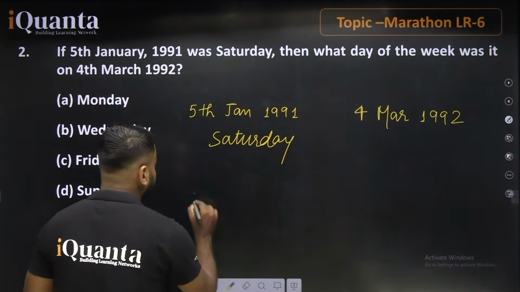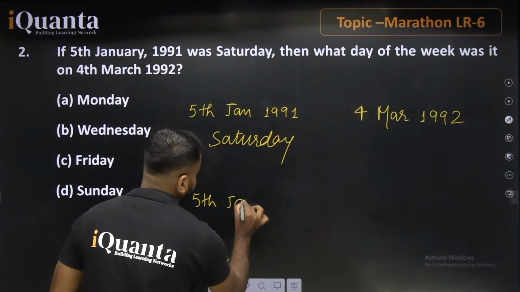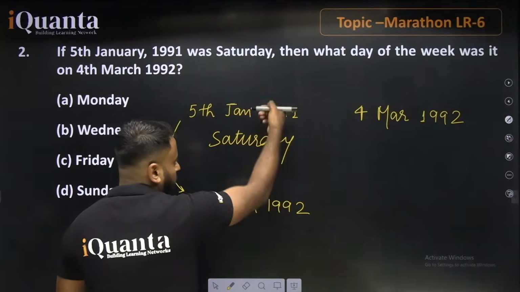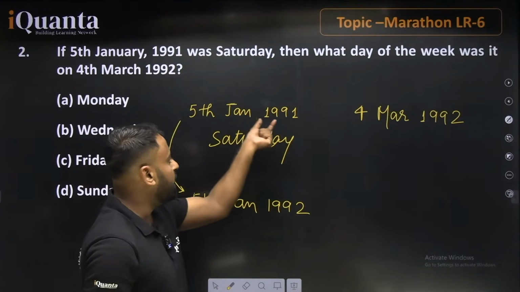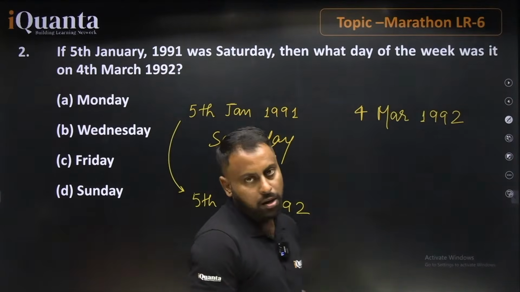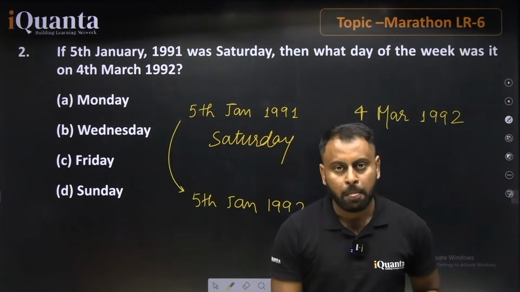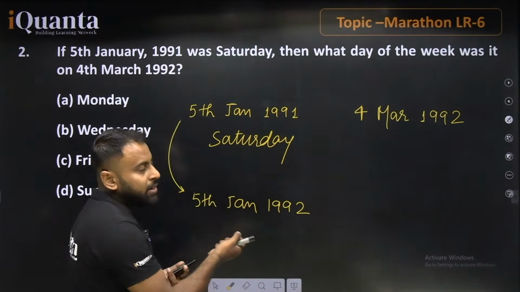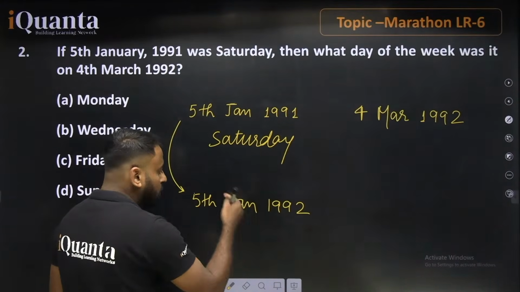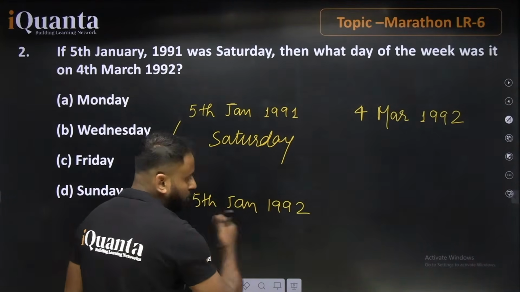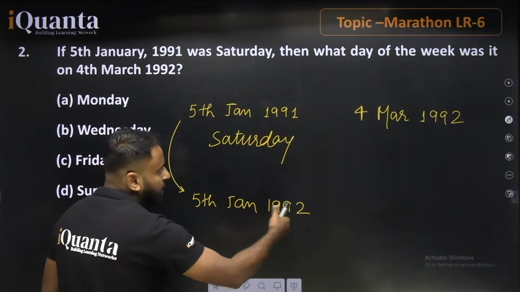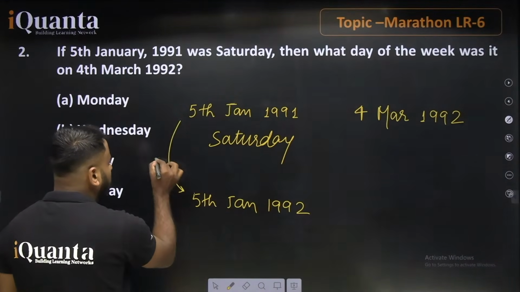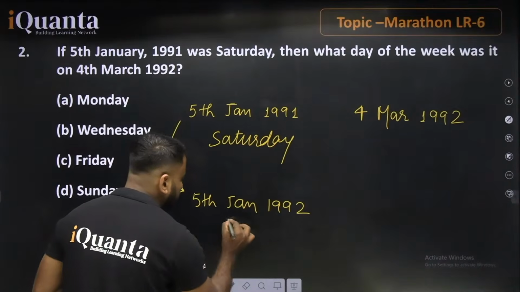First of all, let's travel one year ahead, from 5th January 1991 to 5th January 1992. It means one non-leap year. 1992 is a leap year, but which date is responsible for making it a leap year? That is 29th Feb, and 29th Feb falls right after this date. So this time period is a non-leap year, and for one non-leap year we add 1. Saturday plus 1 equals Sunday.